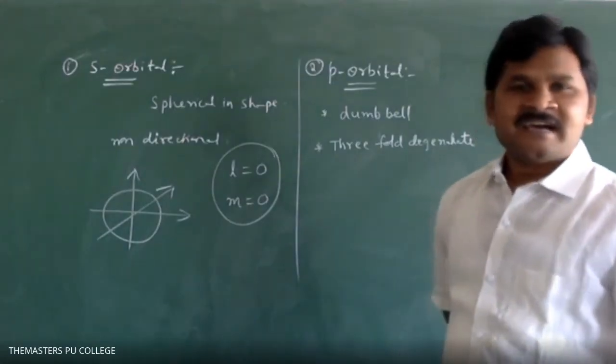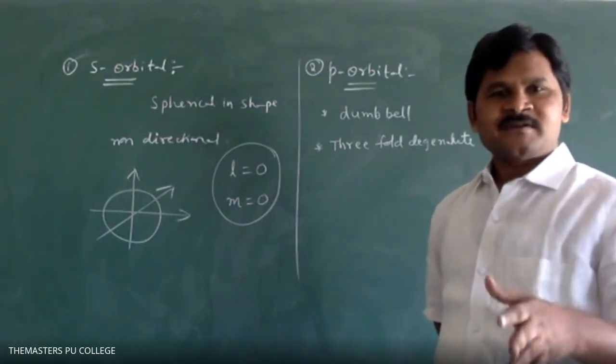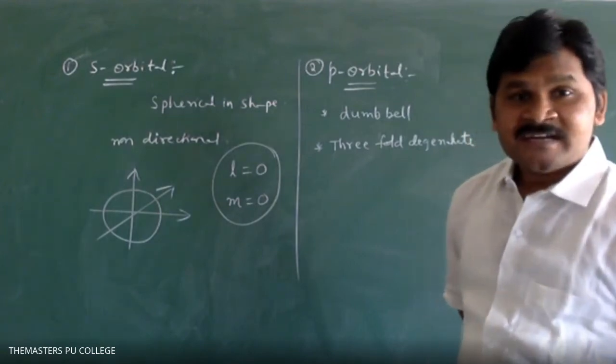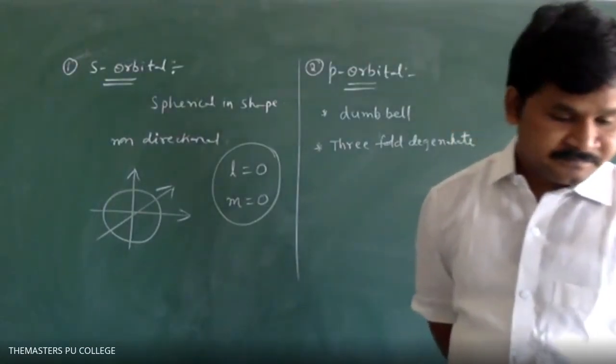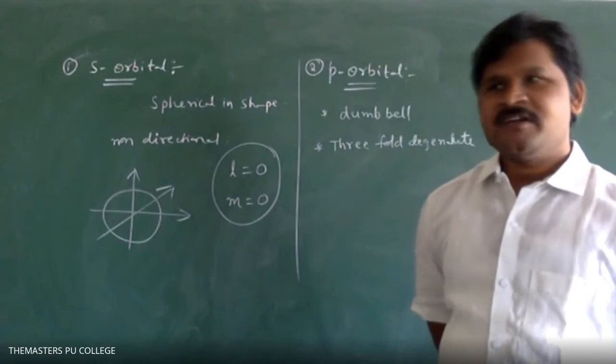If you take d orbital, how many boxes? The numbers of boxes are 1, 3, 5. So what can we call d orbital? 5-fold degenerate. F orbitals? 7-fold degenerate. Actually, F orbital shapes we don't have; we study up to d orbitals only.